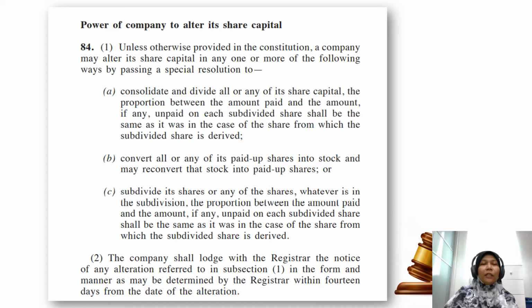According to the Companies Act 2016, Section 84, subsection 1, this is an excerpt of the Act.